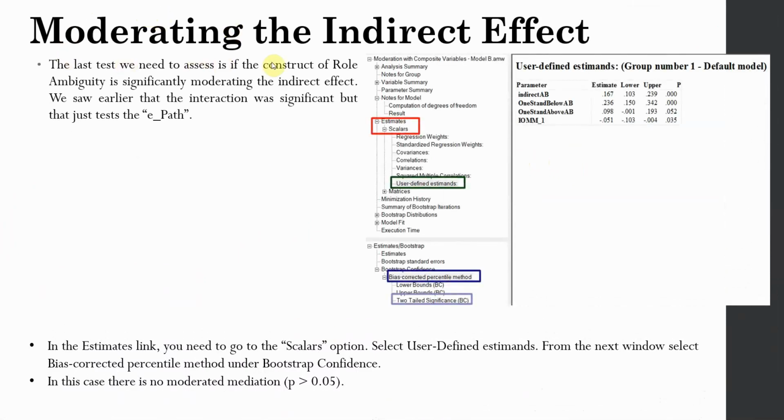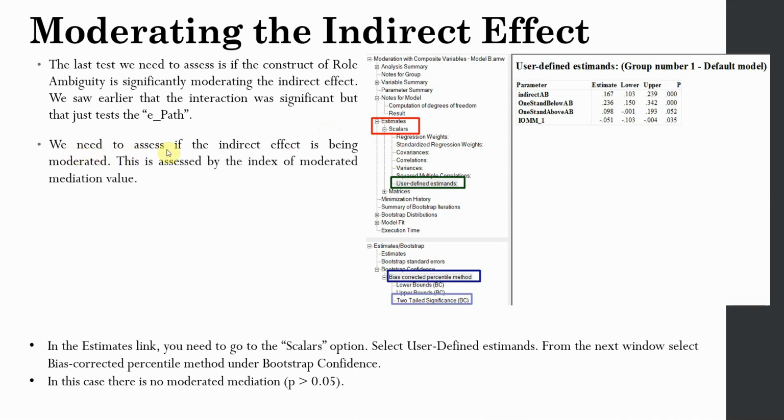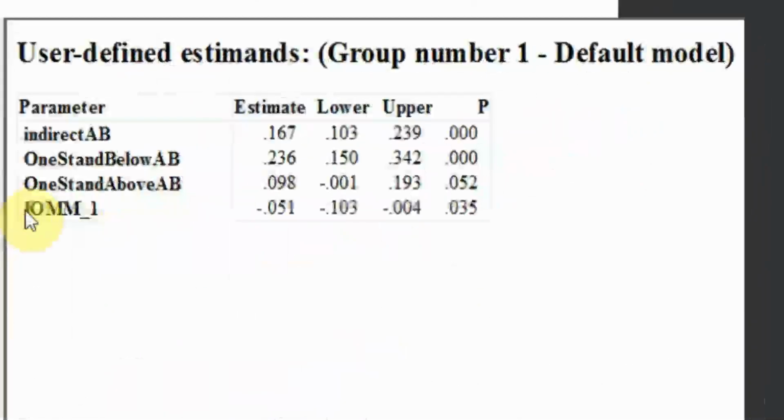The last test we need is if the construct of role ambiguity is significantly moderating the indirect effect. Now we know the change in the indirect effect at high and low level of the moderator, but what we need is whether the indirect effect is being moderated. We need to assess if the indirect effect is being moderated. Now to do so, we need the index of moderated mediation. Now how do we get this index of moderated mediation?